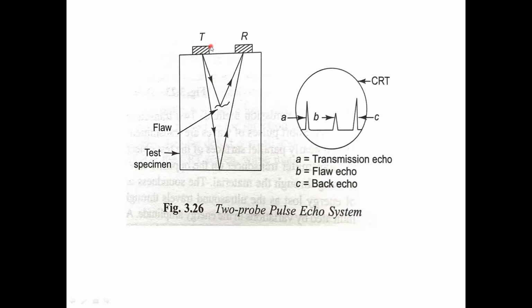But if you use longitudinal waves, then you have to maintain the transmitter on one side and the receiver on the other side. See, this is the flaw, this is the test specimen, these are the echoes: this is the transmitted echo, this is the reflected echo, this is the echo from the defect. This is the contact type, which means we are conducting the test on an open surface, in an open environment.